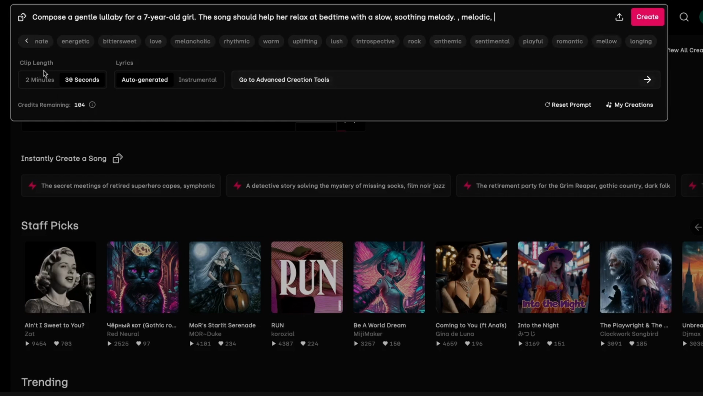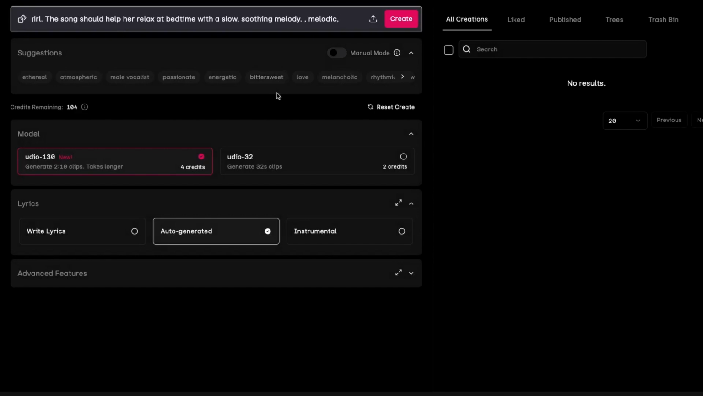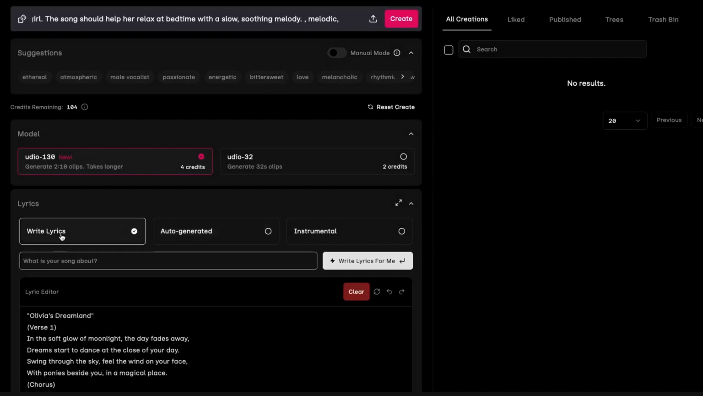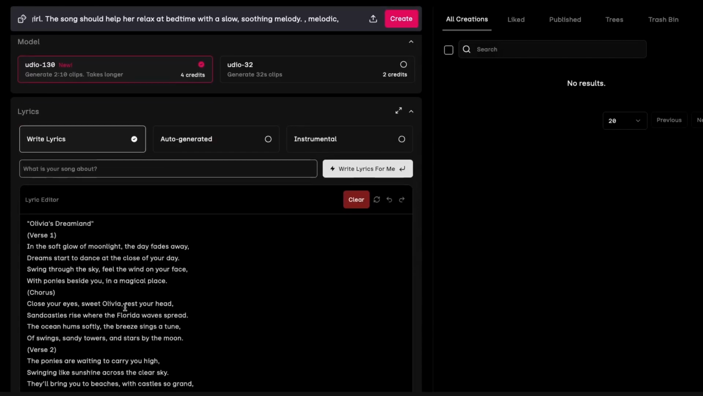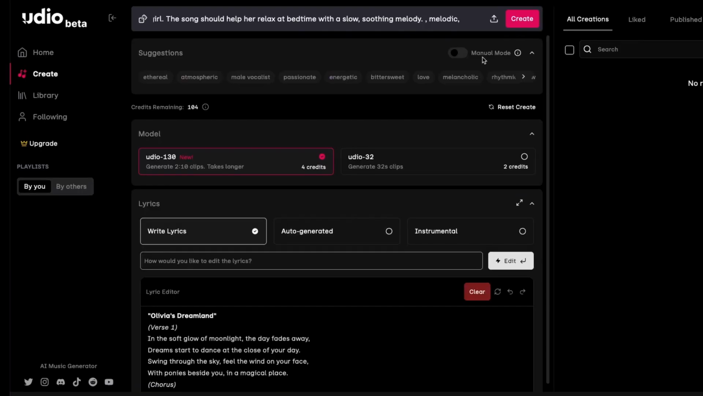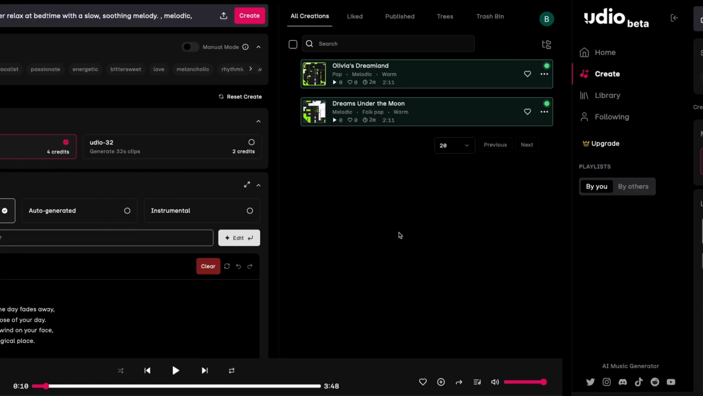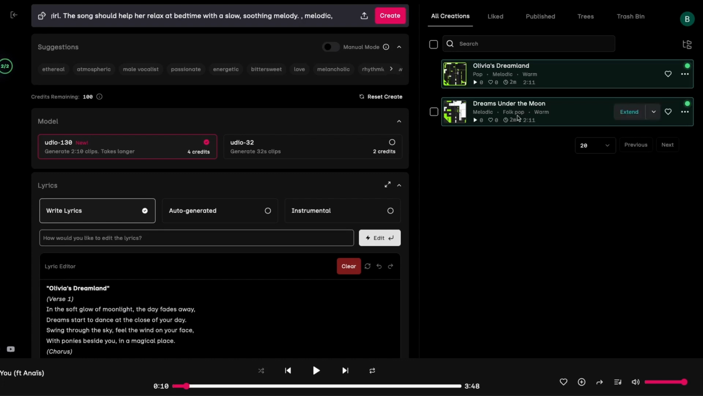And then we have a good amount of lyrics. So let's not do 30 seconds. Let's do 2 minutes for the clip length. And then lyrics, they can make their own, auto-generated, or since we went to ChatGPT already, we can write the lyrics. So I put the lyrics in here. I think we're ready. So we click create, and there we go. So we have 2 different songs.